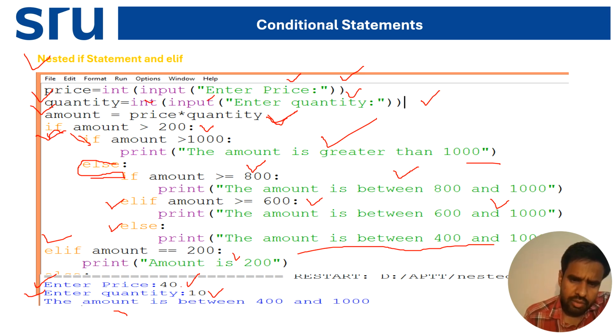Second, it comes to else if the amount is greater than or equal to 800. No, here also the condition is not true. Now it comes to the next else if: is the amount greater than 600? No, it is not true. So it comes to the else part and prints the amount is between 400 and 1000.